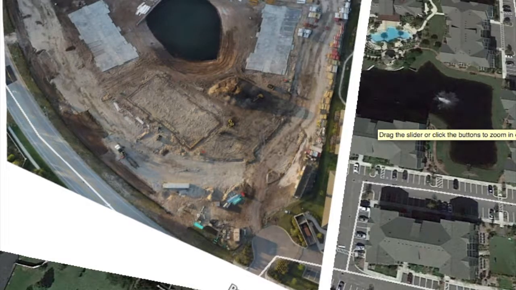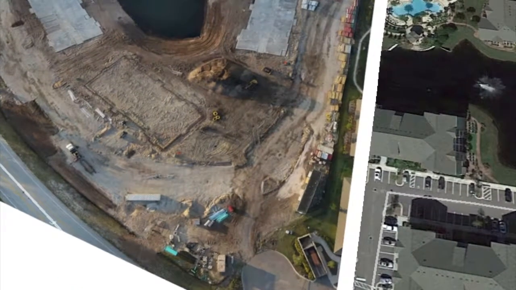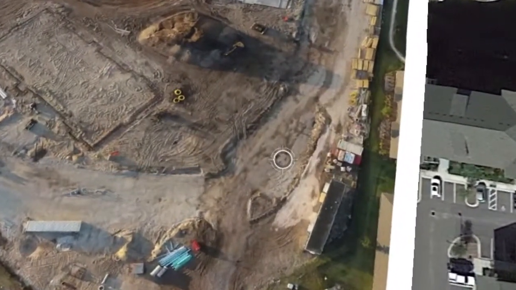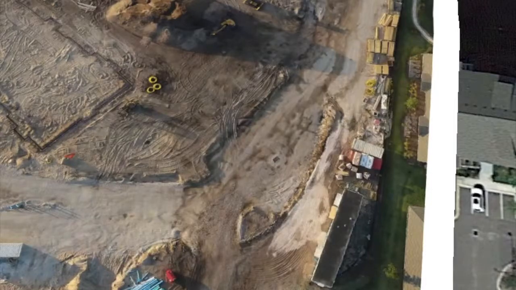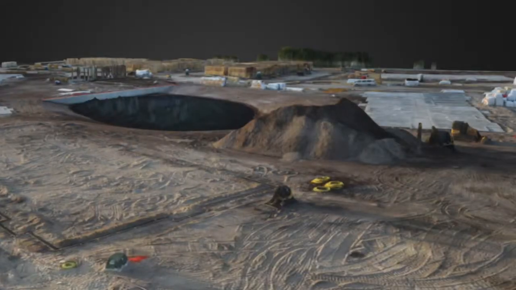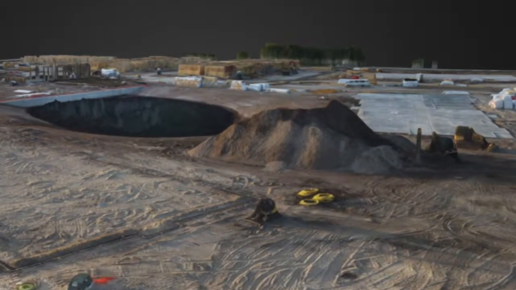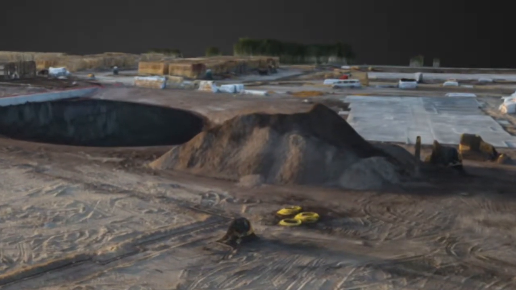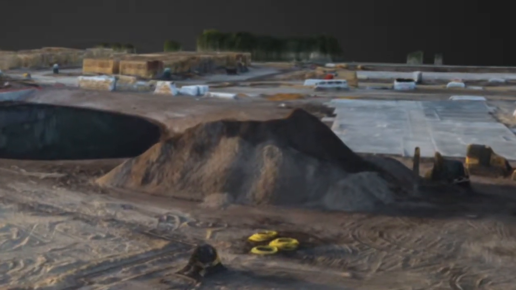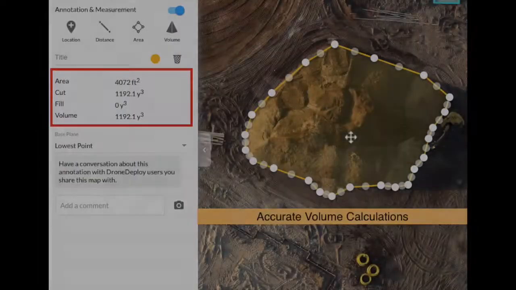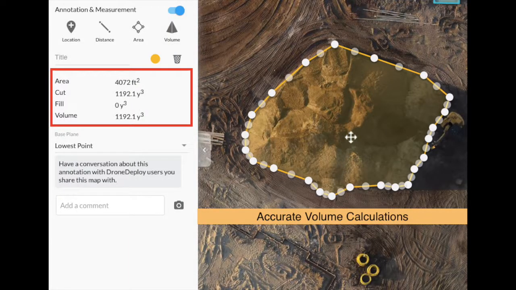We want to focus on this cut pile of topsoil to the top of your screen. Volume is quickly calculated in DroneDeploy to ensure the site manager maintains the correct volume on site at all times. Volume calculations are made easy in DroneDeploy. Simply circle the area and get cut, fill, and volume calculations in seconds.